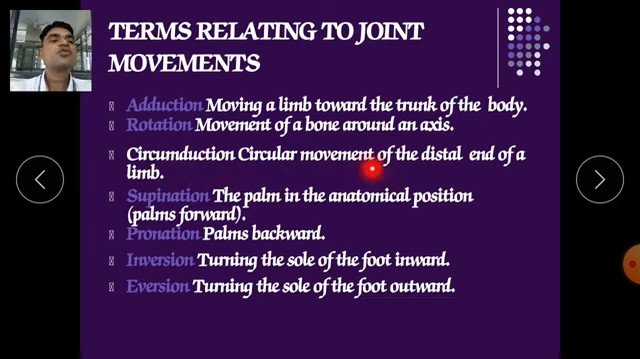Circumduction is circular movement of the distal end of the limb. Supination: the palms in the anatomical position are forward. So when the palms are moving to the forward position, this is called supination. And pronation is when the palms move backward like this, so it is called pronation. Same thing we can do with the help of the legs also.